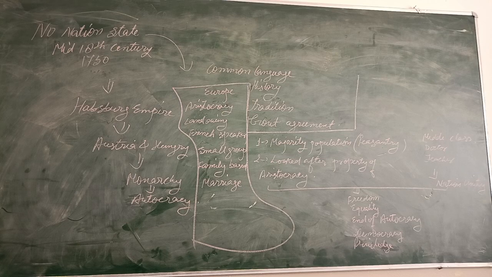An event that mobilized nationalist feeling among the educated elite across Europe was the Greek War of Independence. Greeks had been part of the Ottoman Empire since the 15th century. Okay, the growth of revolutionary nationalism in Europe sparked off a struggle for independence among the Greeks, which began in 1821.